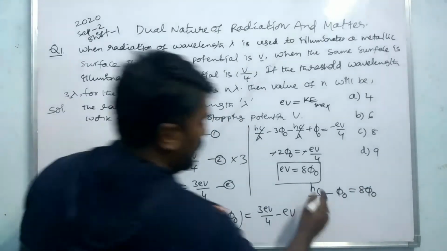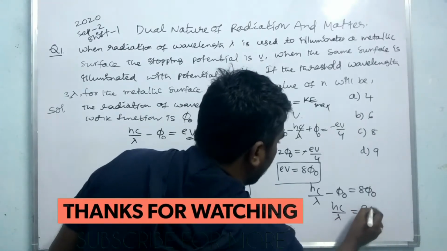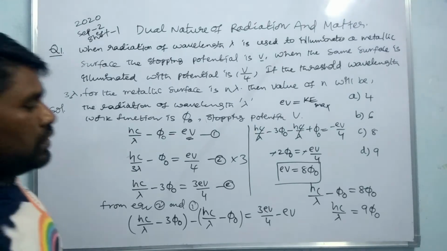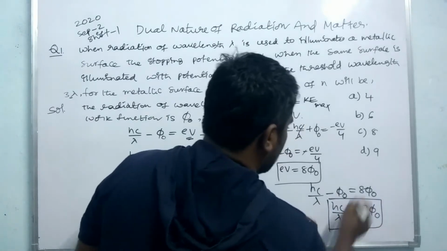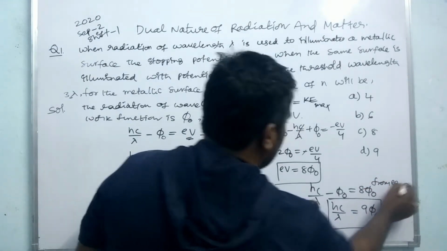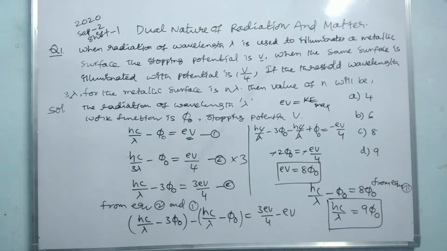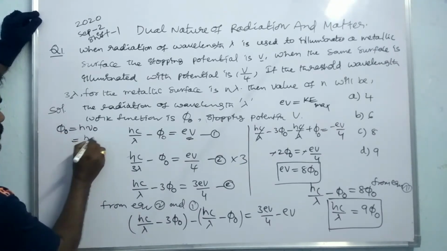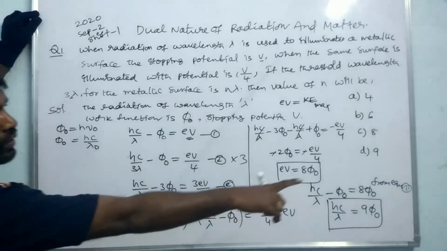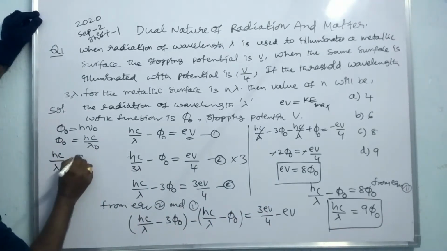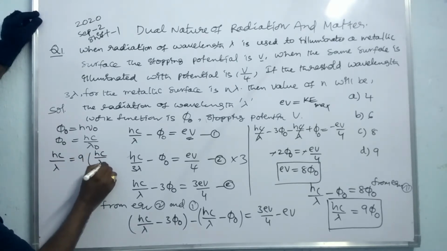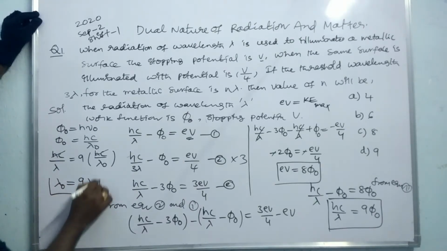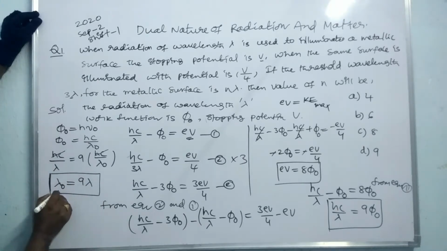So hc by lambda is equal to 9 phi naught, from equation 1. Already you know that the work function phi naught is equal to h nu naught, which is hc by lambda naught. So hc by lambda is equal to 9 into hc by lambda naught, where hc gets cancelled, and lambda naught is equal to 9 lambda, where lambda naught is the threshold wavelength.